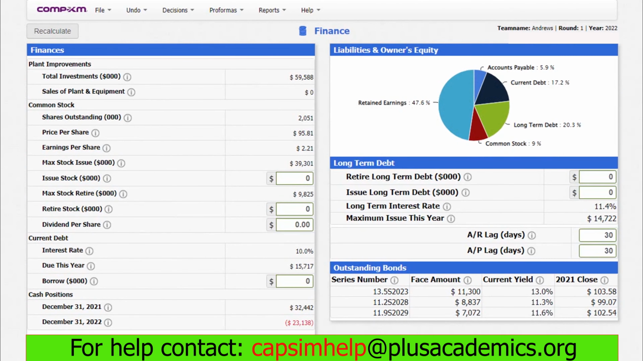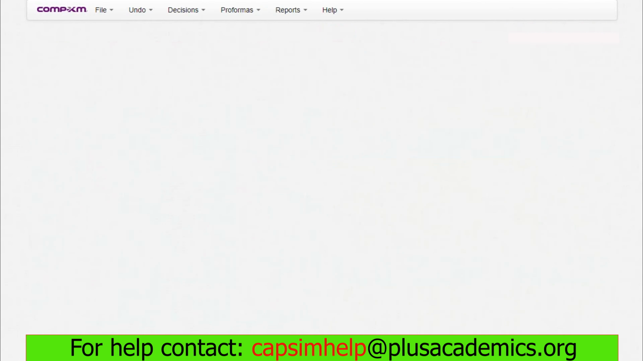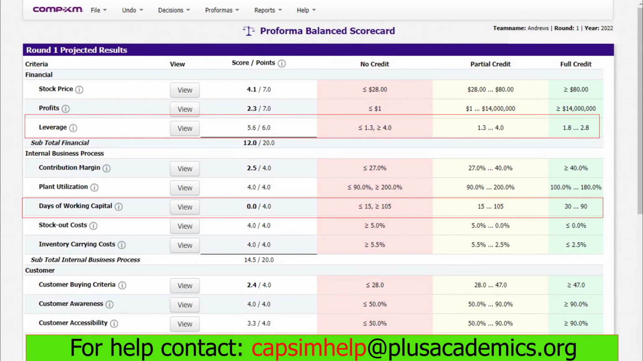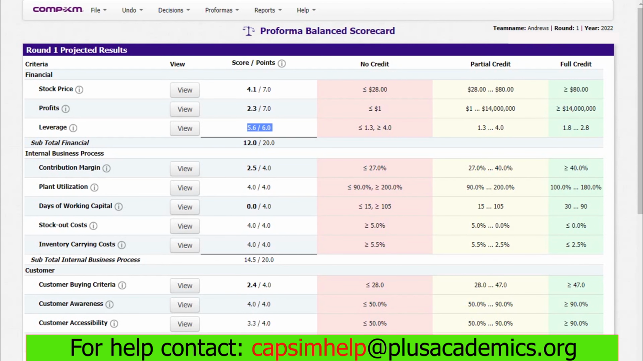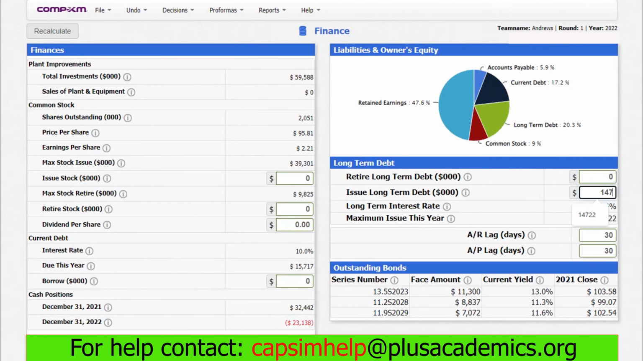Let's go to finance. Before making finance decision, go to balance scorecard and check leverage and days of working capital. These are two metrics that can be managed in the finance department. The goal is usually to maximize your leverage and days of working capital. And that's the reason why we are issuing a bond worth 14,722, and we are also borrowing only 20,000 because we want to maximize the point we are getting on leverage and days of working capital.